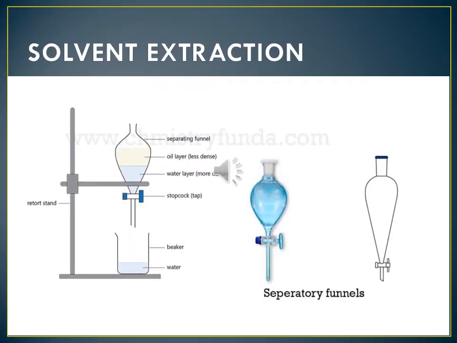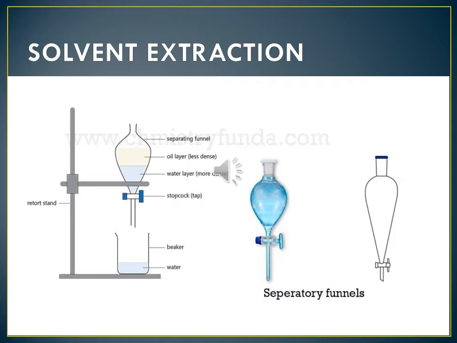Now we have to see solvent extraction. Everybody see the picture. Water is there, that is the aqueous layer. Kerosene oil is there, the organic layer. Next is the separating funnel. Inside the funnel, water and kerosene oil are there. The separating funnel has a stopcock. That way the water layer and oil layer are separated.